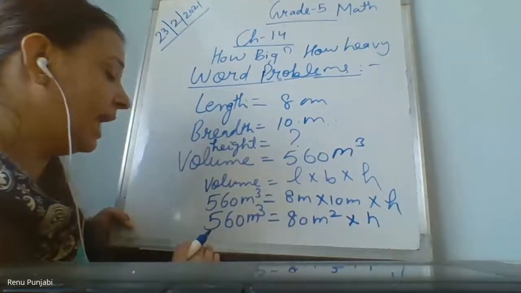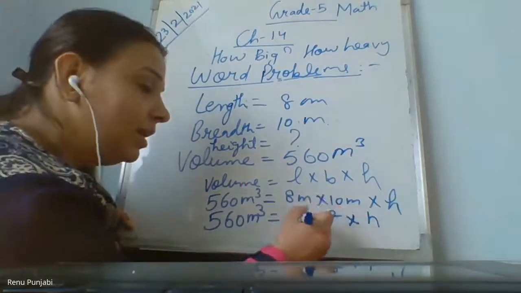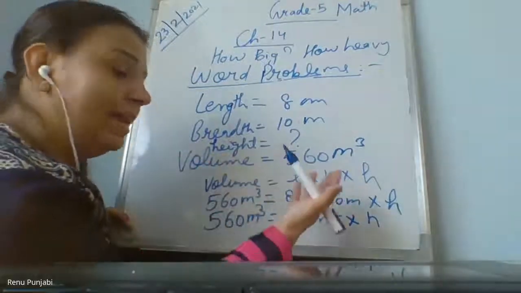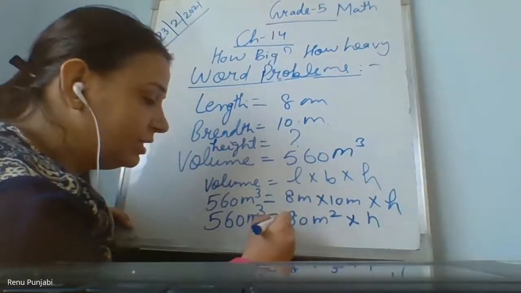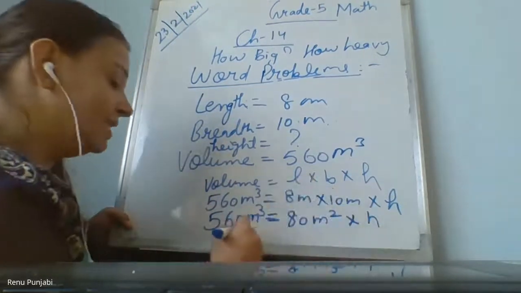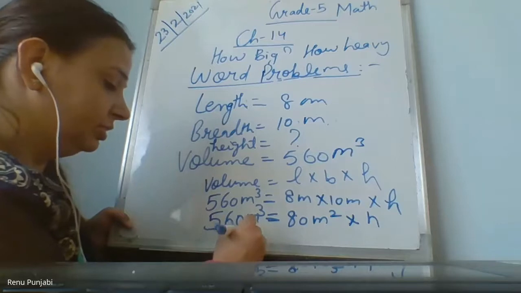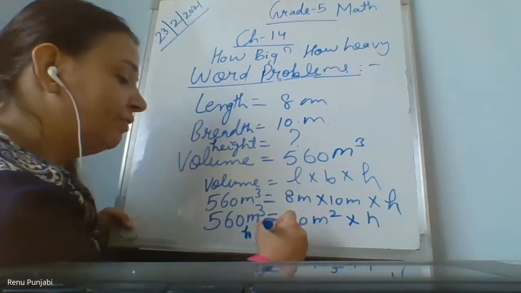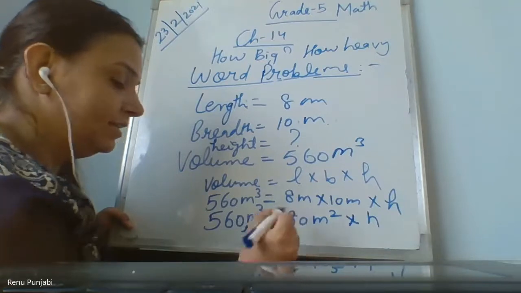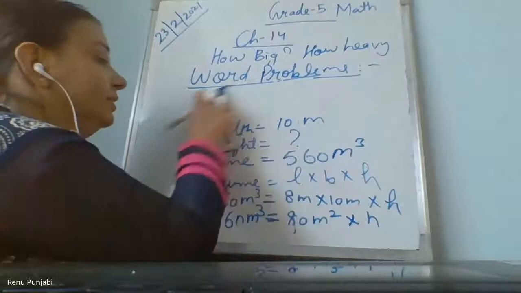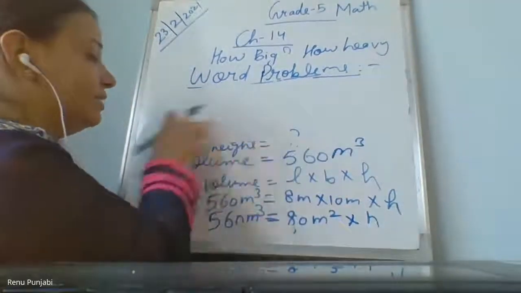Now this is the left hand side, this is the right hand side, after equals to. Now bring the h here alone, put an equal to sign, write the volume 560. I will do this step up because I don't have space here.